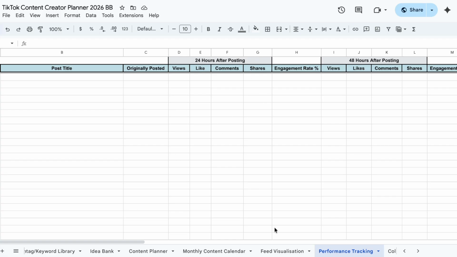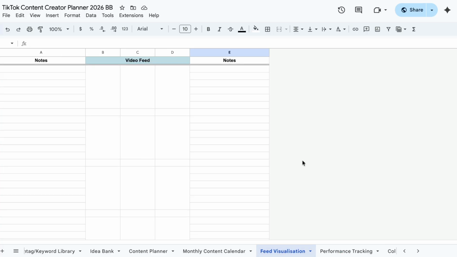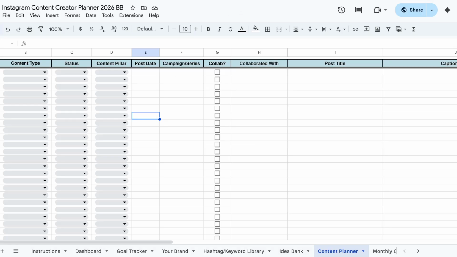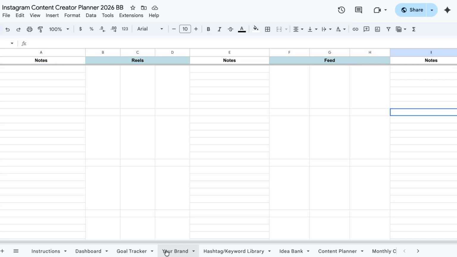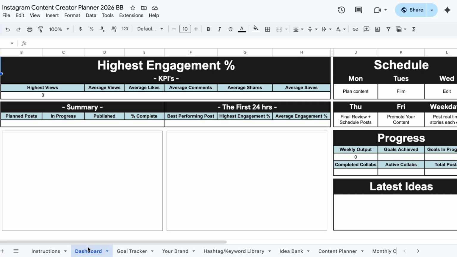And then in the performance tracking, it has these other data points as well, which inform your engagement rate. Oh, something I forgot to show you is how the feed visualization changes. So in TikTok, your feed is just straight short form video. And on Instagram, we have your reels and your feed. You can see that Instagram actually changed from a straight square feed to a slightly longer, almost rectangle feed. So I've had that reflected here for you. And you can of course put in notes for your videos and thumbnails as well. But that is everything. That's how they all differ.